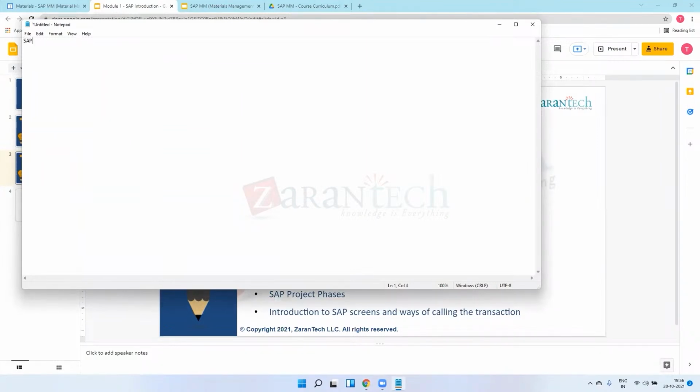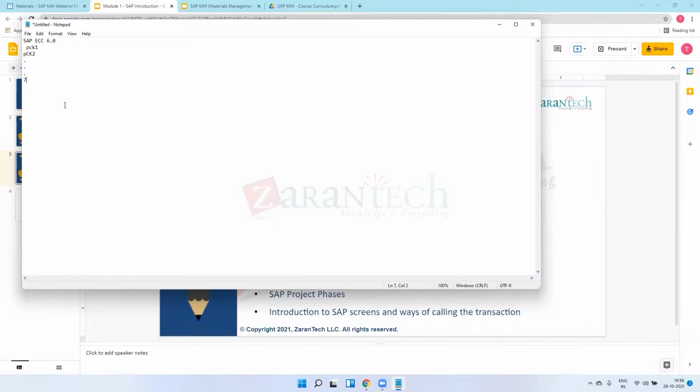So SAP ECC 6.0. You're able to see, right? Yes, I can see. Okay. So in SAP ECC 6.0, there were package 1, then package 2, up to package 7.